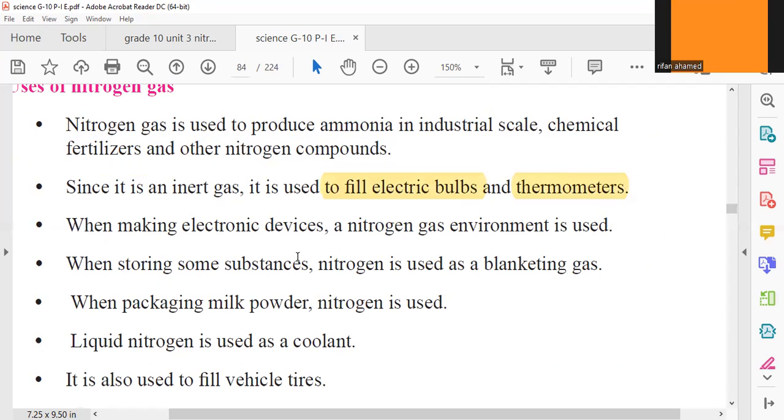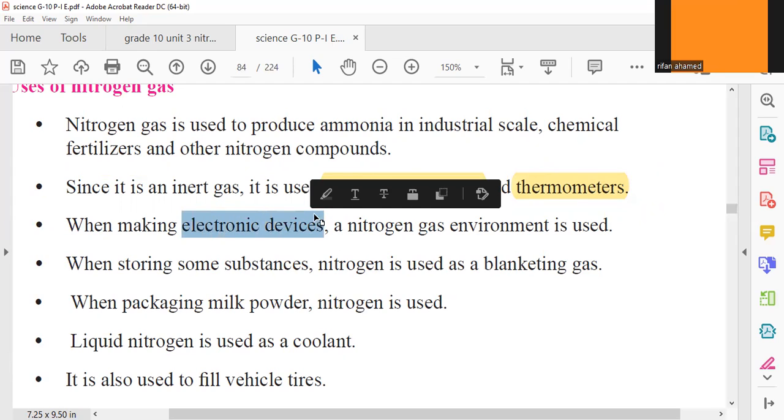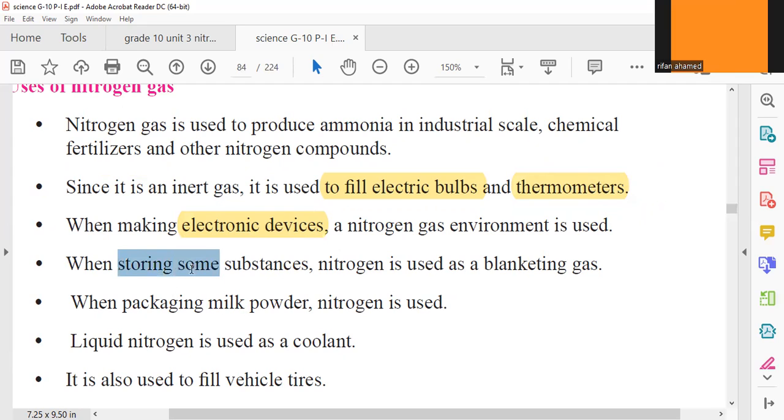In places where electronic devices are made, we cover those places with nitrogen gas. When there are substances stored, then as a cover, we use nitrogen gas.